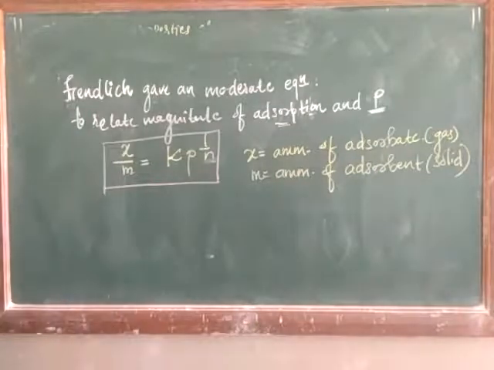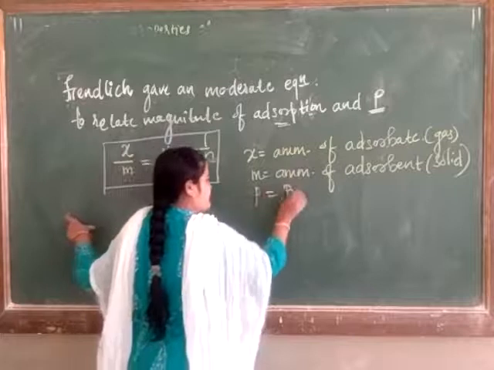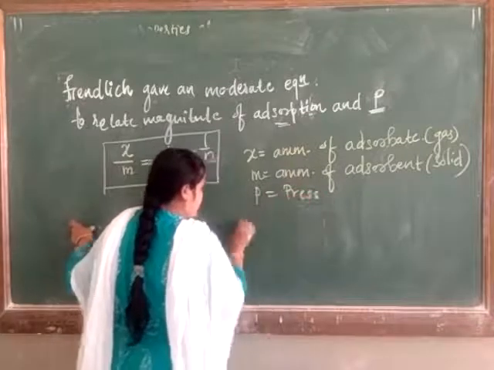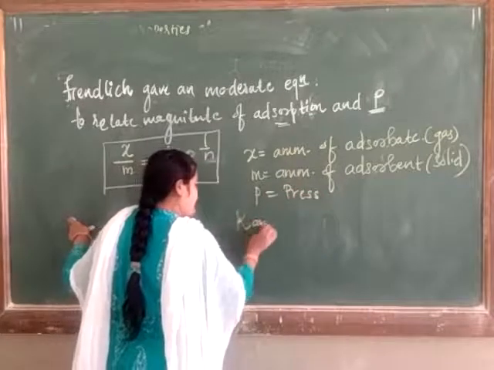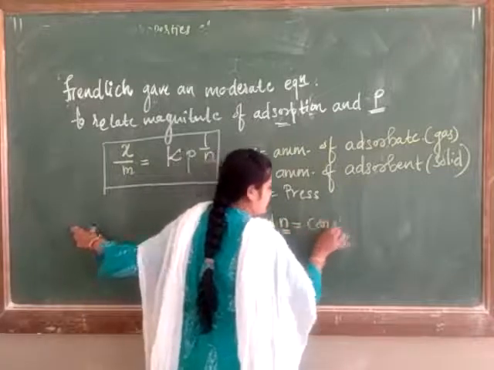Next, p is nothing but pressure, and k and n are the constants.